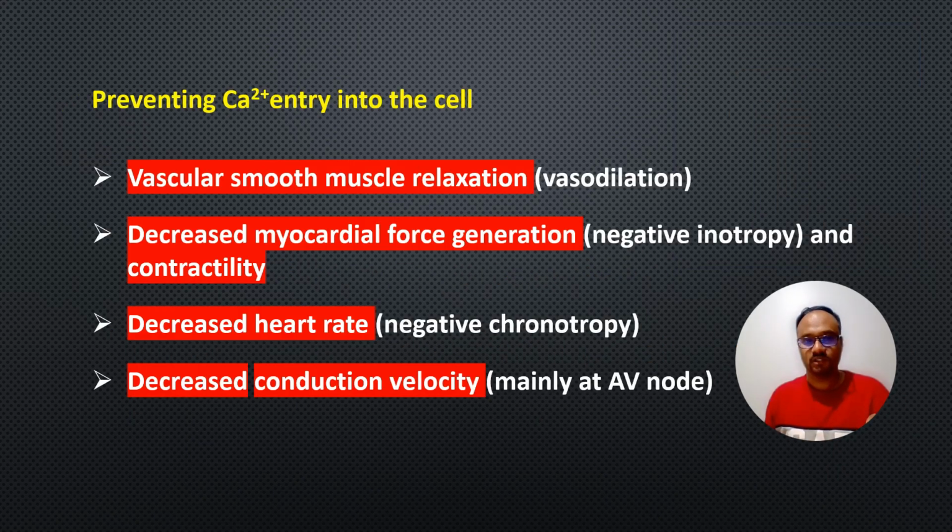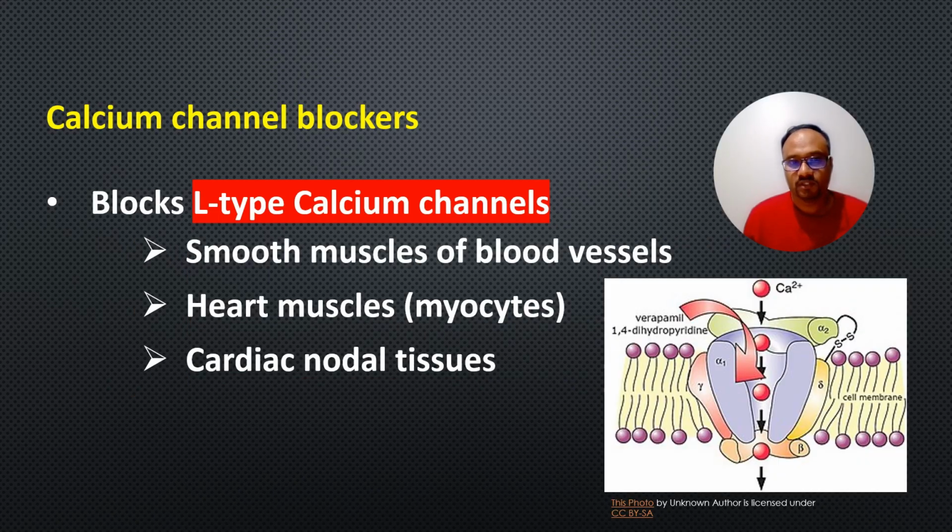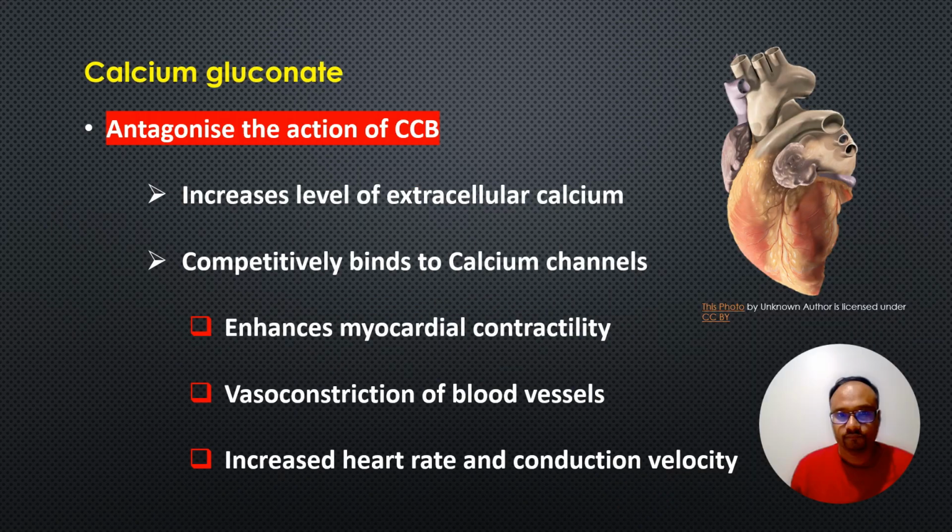So the calcium channel blockers prevent the calcium entry into the cell, and it results in vascular smooth muscle relaxation or vasodilation, decreased myocardial force generation or negative inotropy and contractility, decreased heart rate or negative chronotropy, and decreased conduction velocity mainly at the AV node. So the calcium channel blockers block the L-type calcium channels in the smooth muscles of the blood vessels, heart muscles or myocytes, and the cardiac nodal tissues.